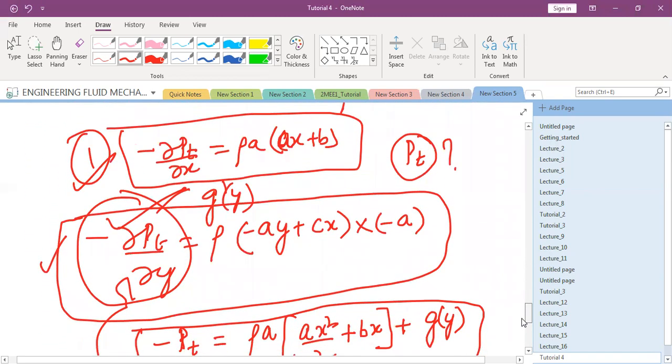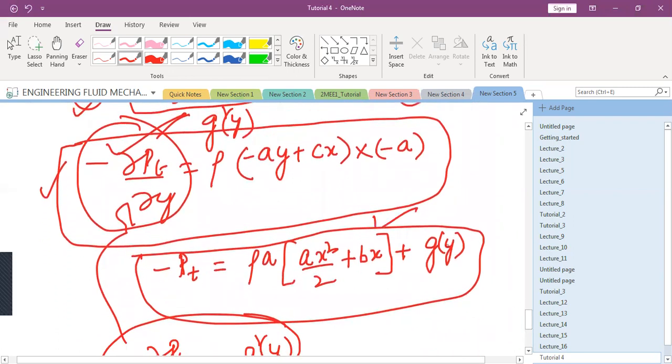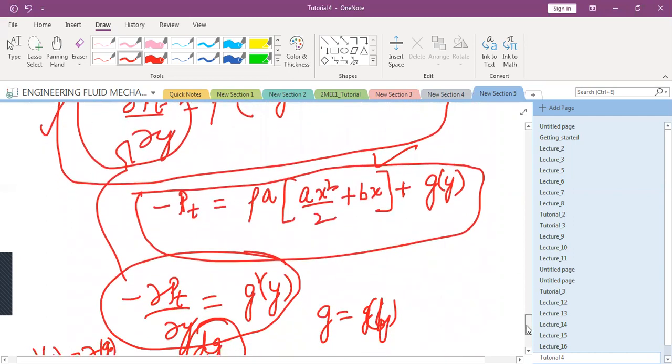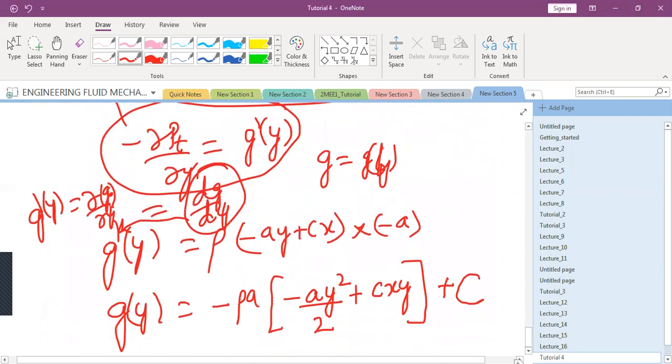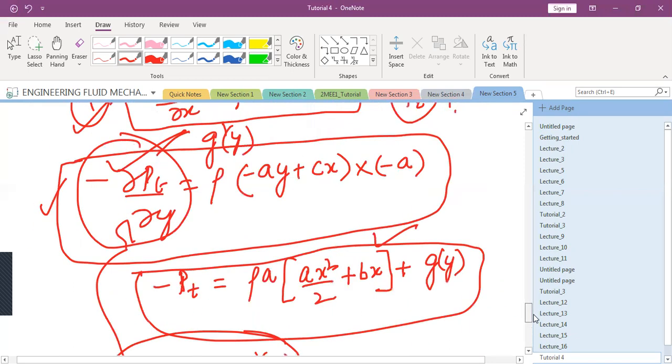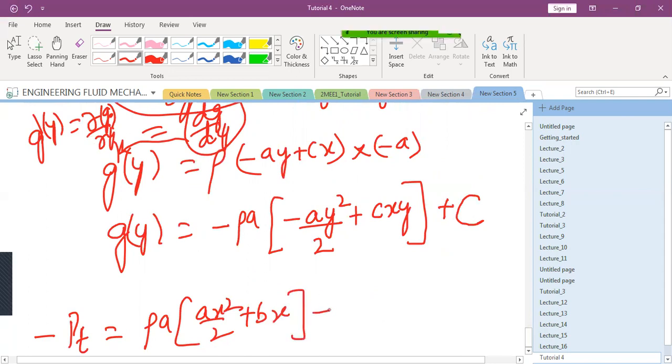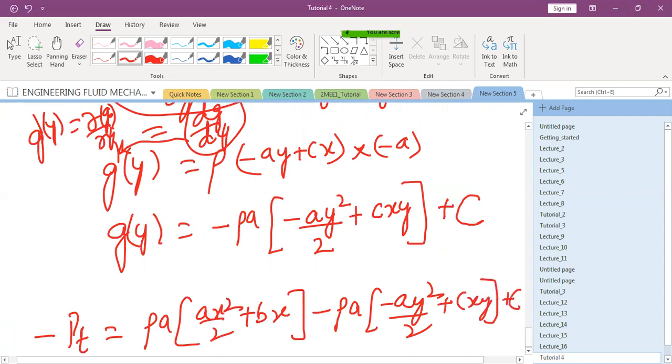So we have got this expression. This was this expression. Substitute the value of g(y) here. So what do you get? Minus pt is equal to rho a, ax square by 2 plus bx plus g(y). So plus g(y) means you have minus rho a, minus ay square by 2 plus cxy plus some constant c.